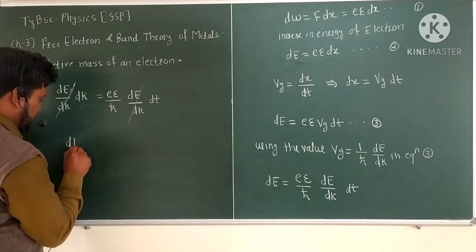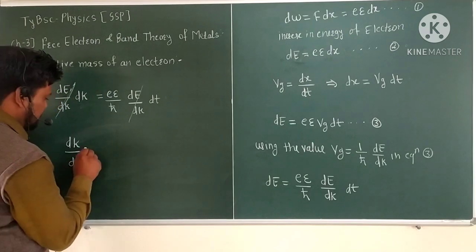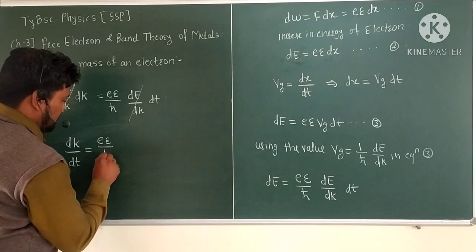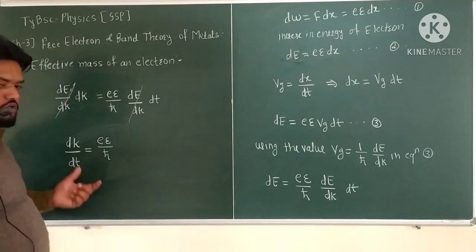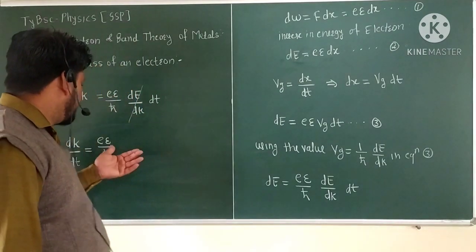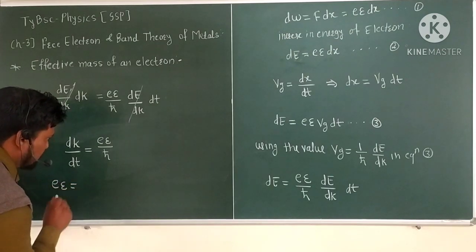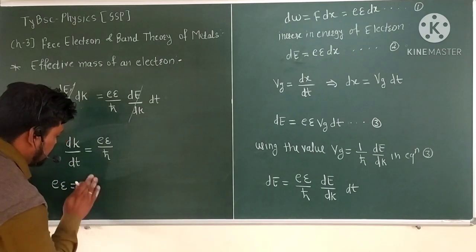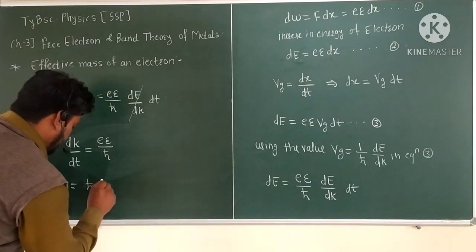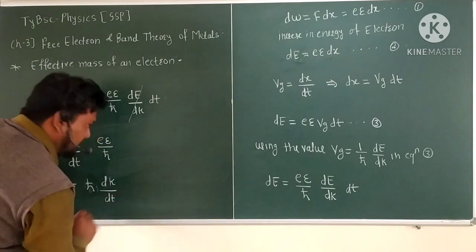So we get the equation dk divided by dt is equal to E epsilon upon h cross. Writing E epsilon on one side, h cross in the denominator goes to the other side for the numerator, so E epsilon is equal to h cross dk divided by dt.